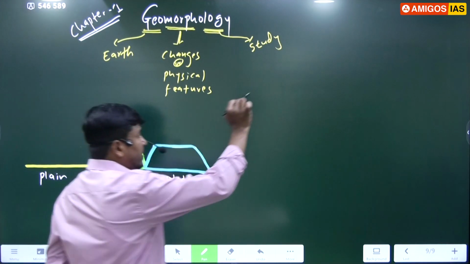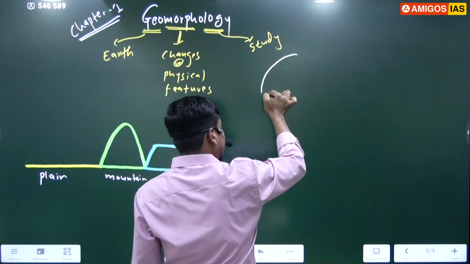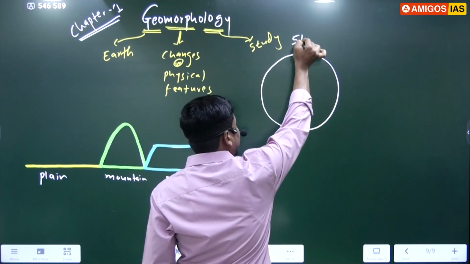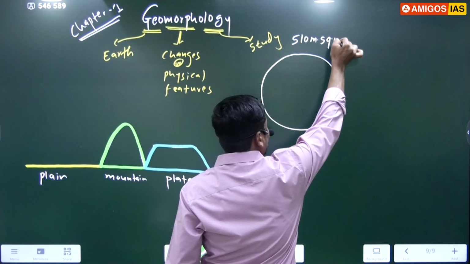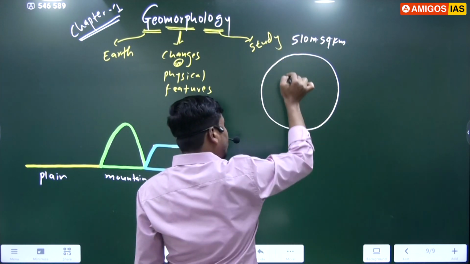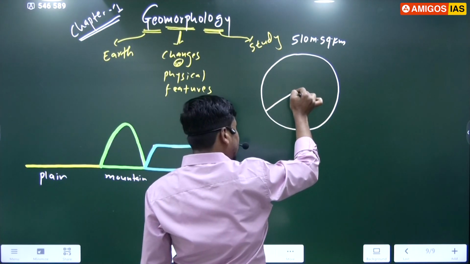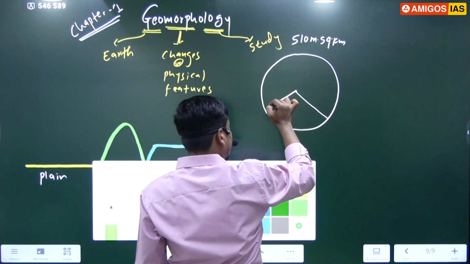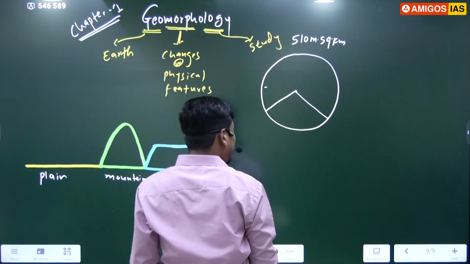If you take the entire earth, the total area of the earth is 510 million square kilometers. Out of 510 million, maximum area is covered by water, almost 71 percentage.